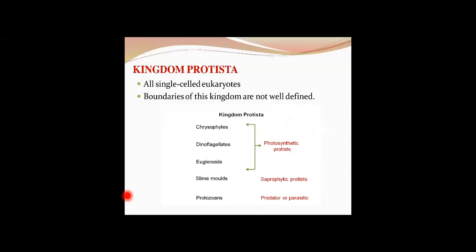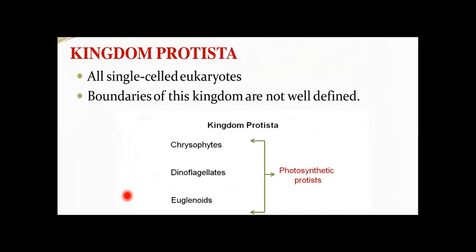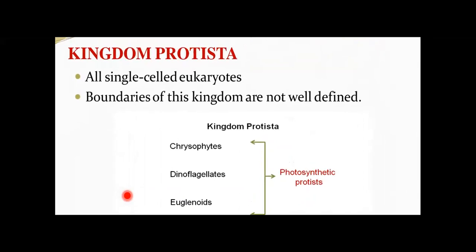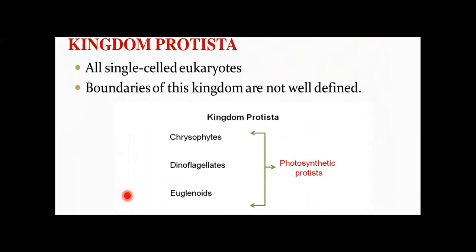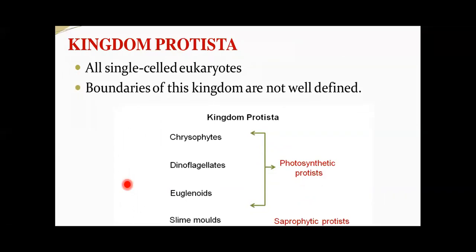So these are the details we have discussed with respect to the kingdom Monera, what I have highlighted. Now we'll come to the next kingdom, students, that is nothing but the kingdom Protista. So what are these protistans? Protistans include all these single-celled eukaryotic organisms. But a very important thing you should remember is the boundaries of this kingdom are not well defined.